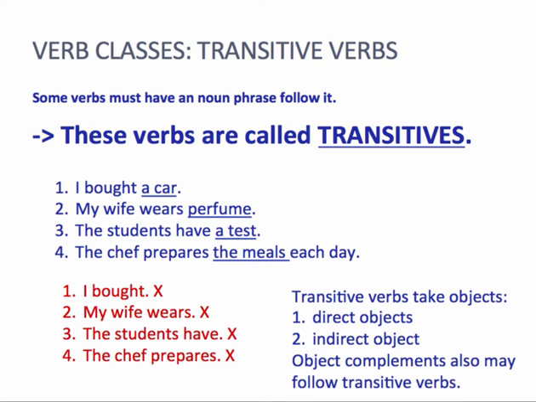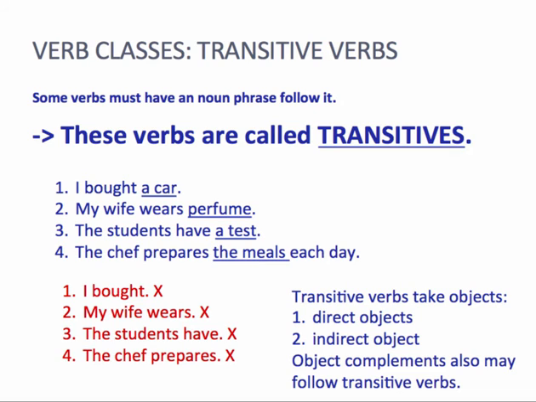So transitive verbs. Some verbs must be followed by a noun phrase, right? Just like the example I gave earlier. In English, we do not simply say, I like. We must follow like with a noun phrase. So that's called a transitive verb. The same is true with number 1. We don't say I bought. We say I bought it. I bought a car. I bought a sandwich. But we must have a noun phrase there.